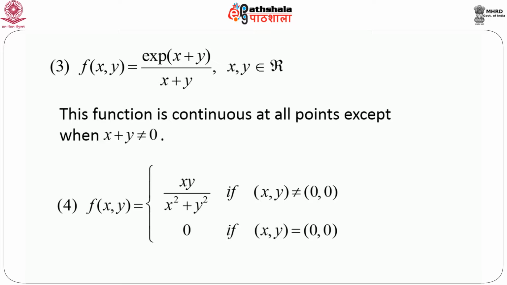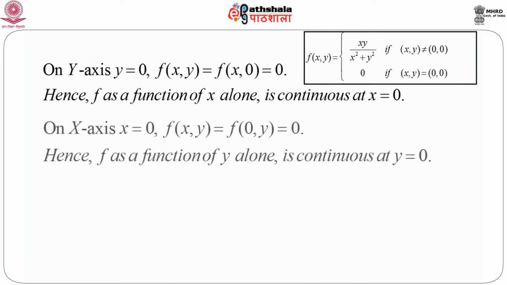Now on the x axis, y is 0, so we can think that f(x,y) equals f(x,0) equals 0. Now we can think that this function as a function of x alone is continuous at x equals 0 because it is a constant function. Similarly, if we put x equals 0, f(x,y) equals f(0,y), which is again 0, that means f as a function of y alone is continuous at y equals 0 because it is a constant function of y only. Now this function is continuous at x equals 0, this function is continuous at y equals 0.